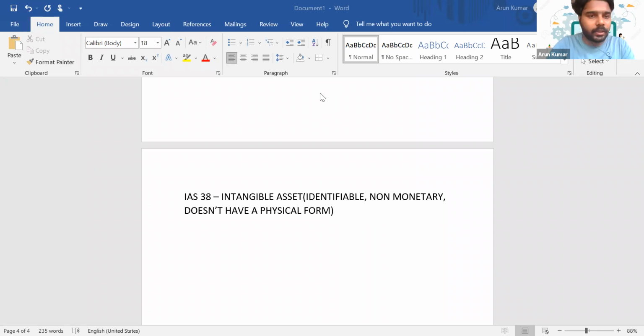it is non-monetary and does not have a physical form. One of the recent updates to intangible assets is cryptocurrency. It is identifiable because we can sell it on different platforms, and it is non-monetary because its value keeps changing and it does not have a physical form, so it is accounted for as per IAS 38. Is it clear now?